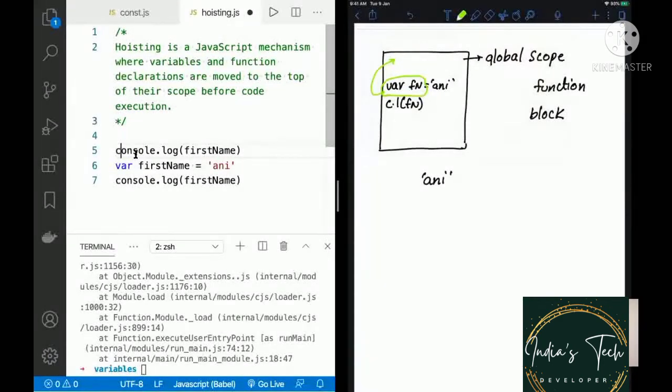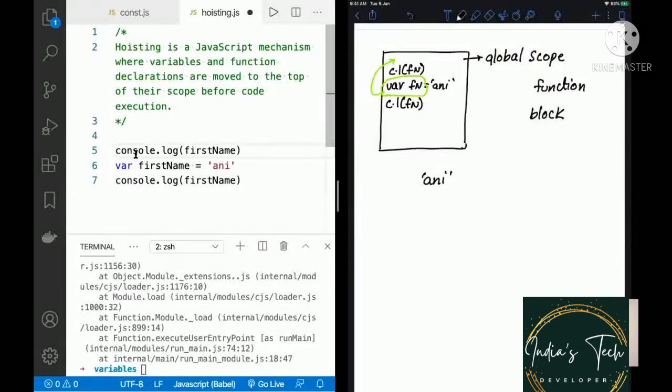So because it is moving only the variable declarations to the top, what will then happen? In case you have code like var fn. I'm sorry, let me just clear this out. So the variable fn is moved to the top of the scope. And then we have line number 5, where I'm doing console.log of fn. So anyway, the variable declaration has been moved, not its assignment.